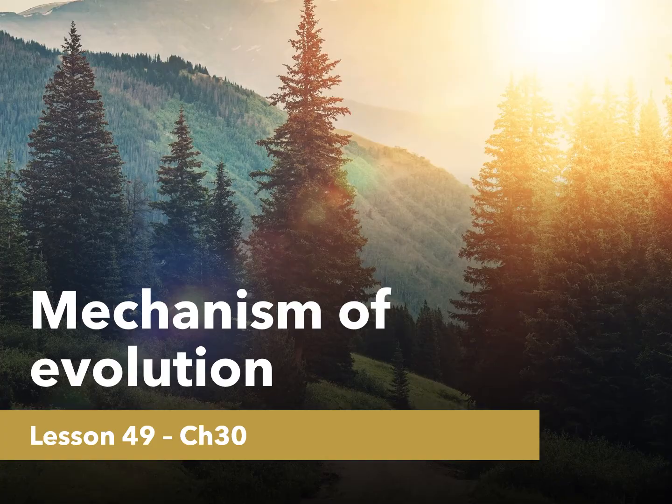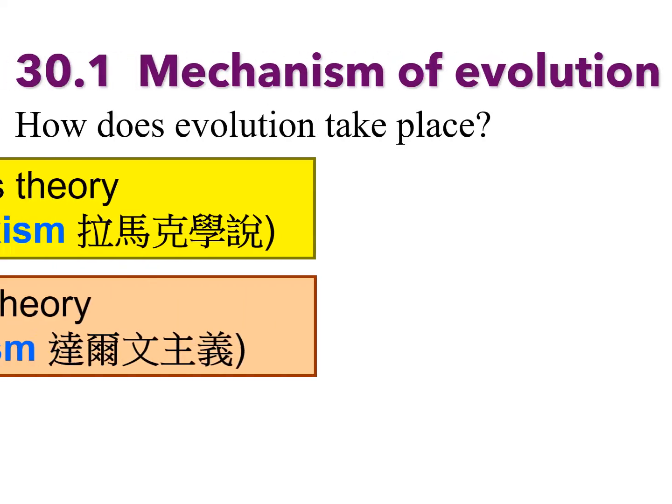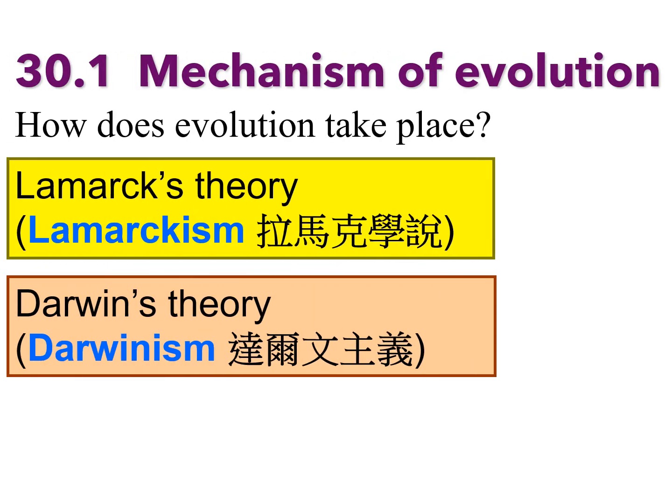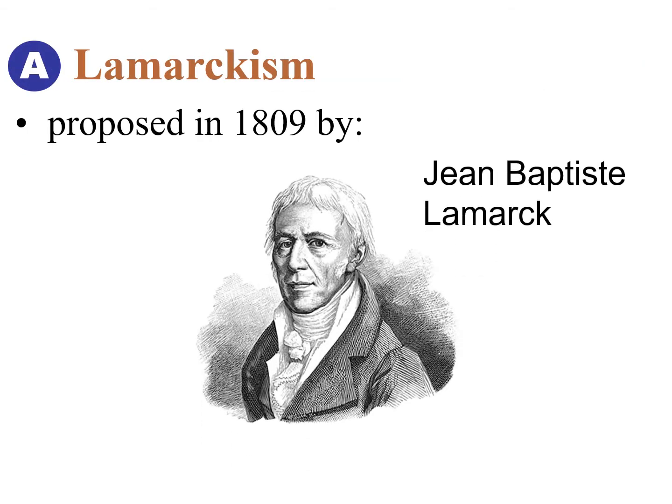Let's start. There are two different mechanisms of evolution proposed by two different scientists. The first one is the Lamarck theory by Lamarck. It's called Lamarckism. The second one is Darwin's theory, called Darwinism, proposed by Darwin. Let's take a look at Lamarckism first.